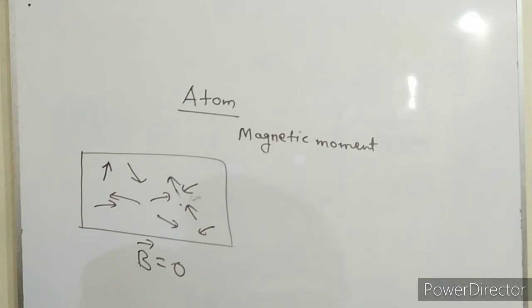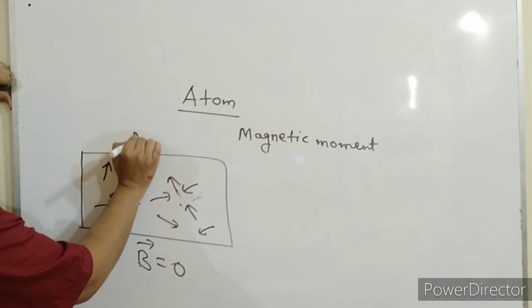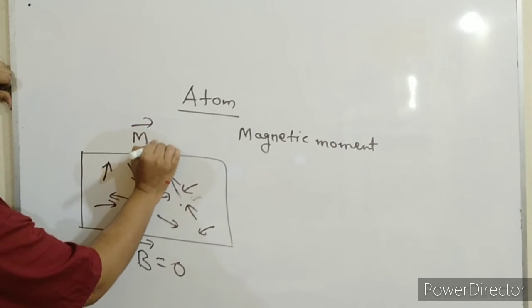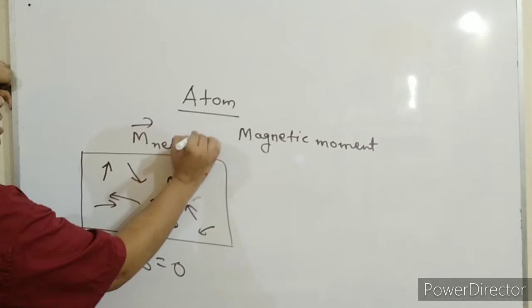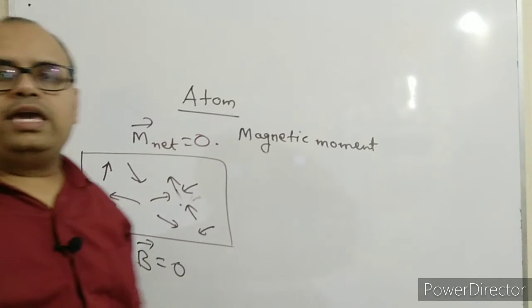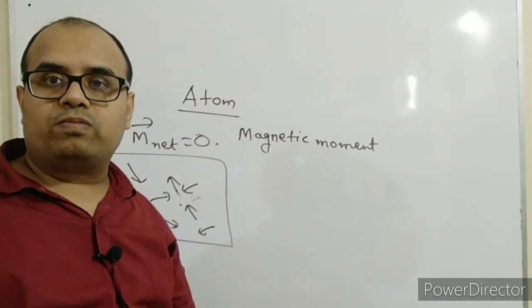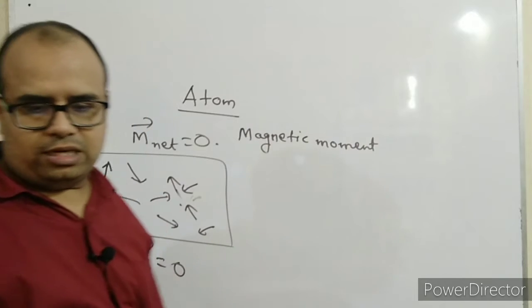Now if they are everywhere, then what will be the net magnetic moment of these materials? What will be the net magnetic moment for this material? In the absence of a magnetic field, it is 0. No net magnetic moment is there.